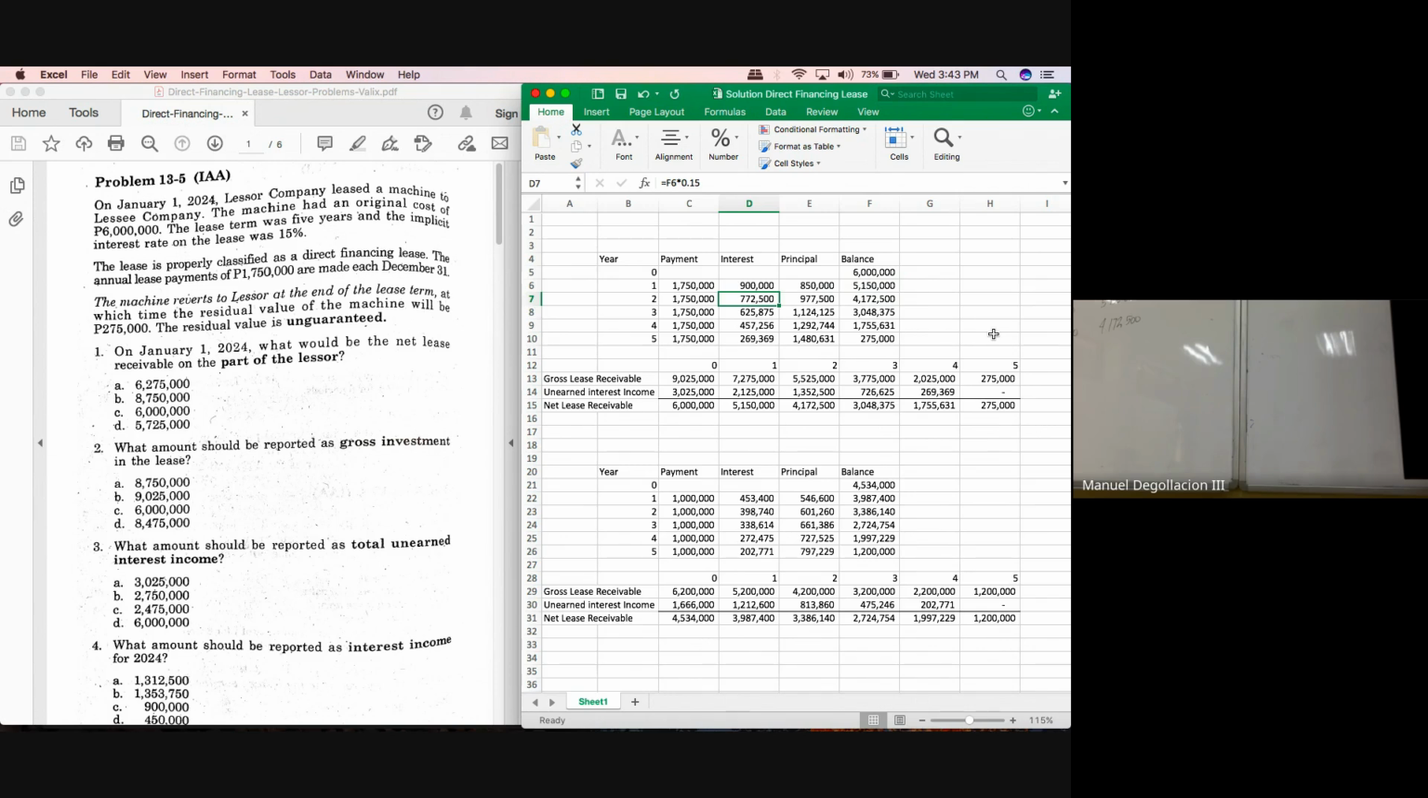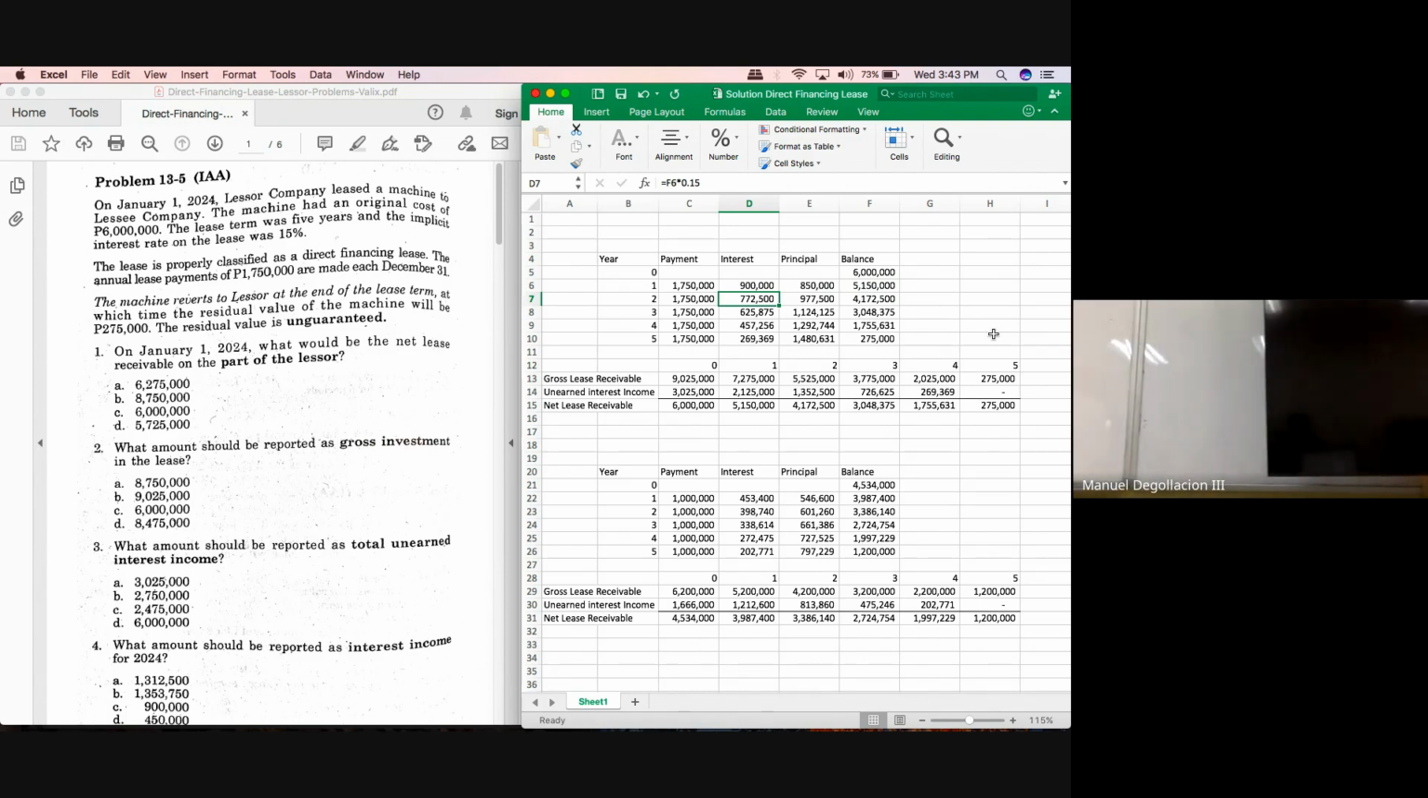How much did we collect in year 2, class? Again, 1,750,000. So how much then would be your gross receivable after year 2? 7,275 minus 1,750. 5,525. Okay. Next, what else do we need?